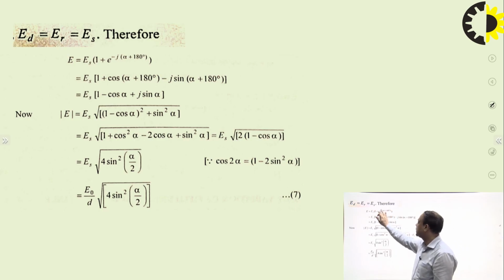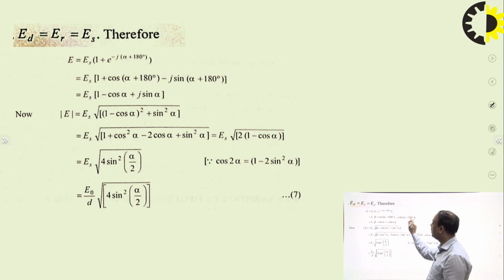We expand this exponential in terms of cos and sine. 1 plus cos alpha plus 180 degree minus j sine alpha plus 180 degree. Okay, and this cos alpha plus 180 degree is equal to minus cos alpha, sine alpha plus 180 degree is equal to minus sine alpha, which makes this minus sign become plus.